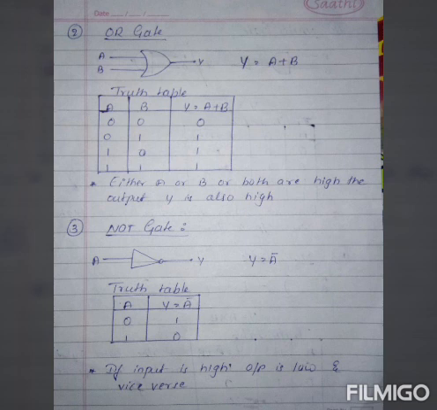Then moving to the third one, the NOT gate. Below you can see the NOT gate diagram, and its formula is y equals a dash. You can go through the truth table: if the input is high, the output is low, and vice versa. If the input is low, then the output is high.